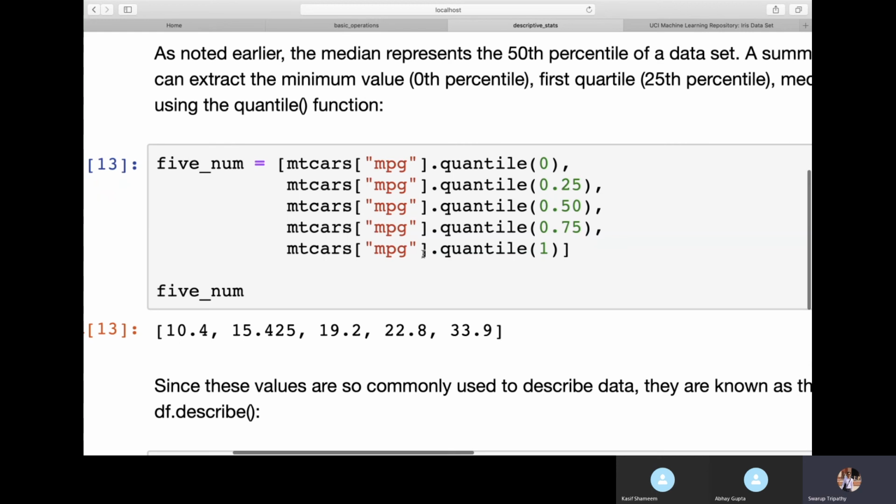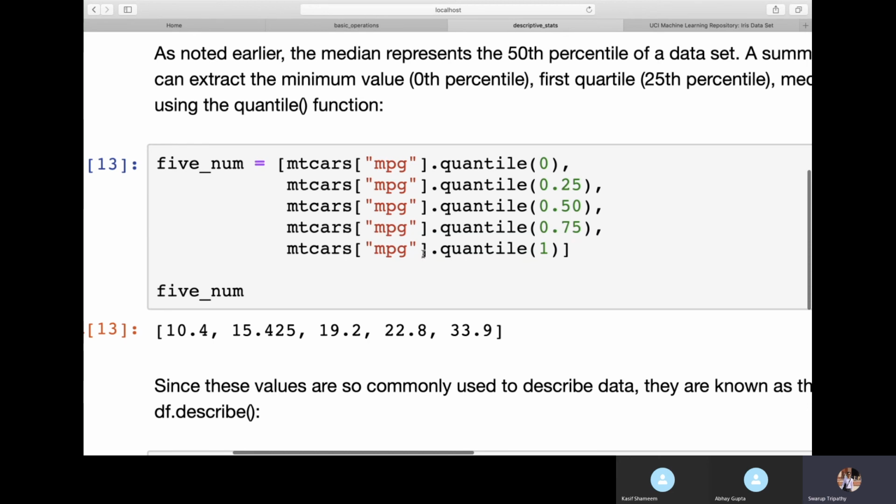At the 25th percentile and the 75th percentile, 25th is the center of 0 to 50, and 75th is the center of 50 to 100. These are also called quartile values. There are four quartiles here, and each of the quartile points are called quantiles.